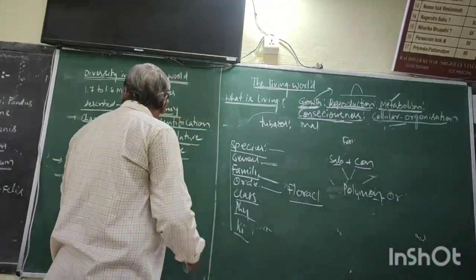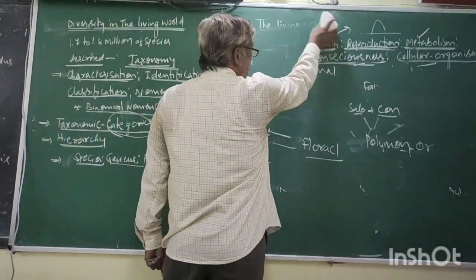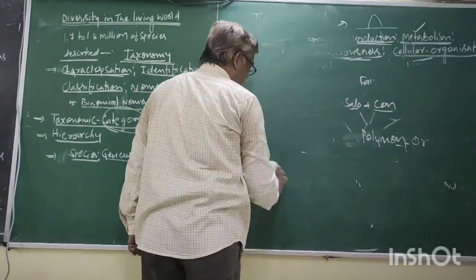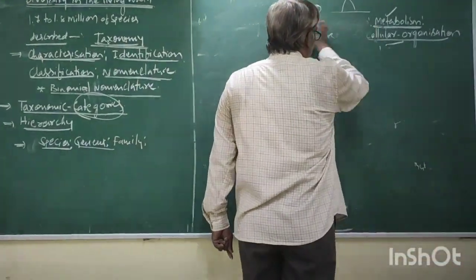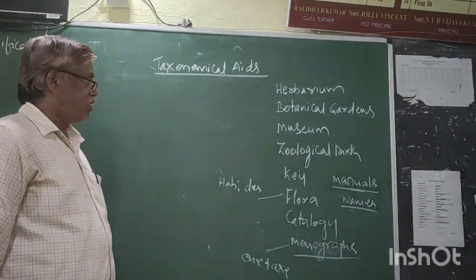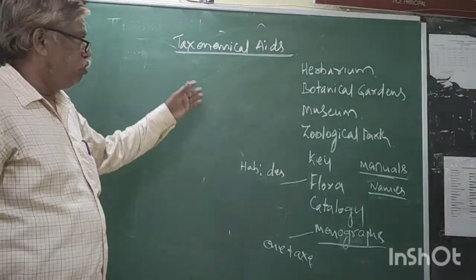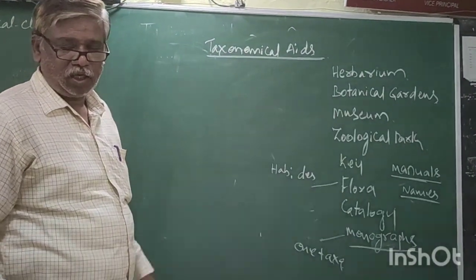Right. Now probably the next one, taxonomical aids. Right. Before going to the taxonomical aids, hierarchy.